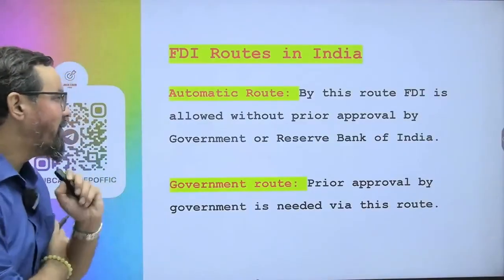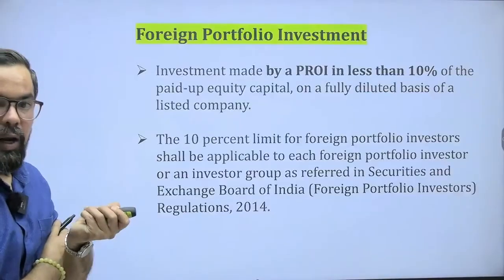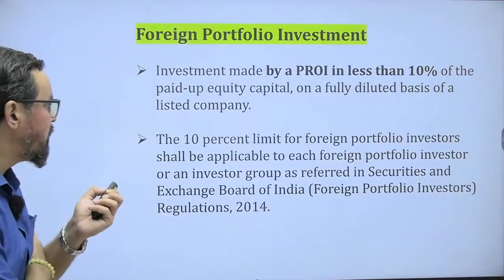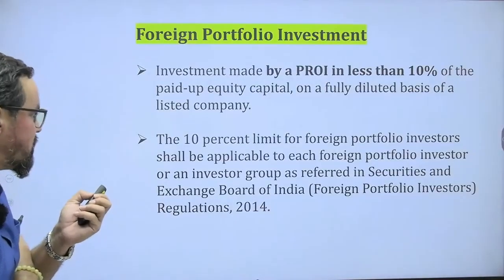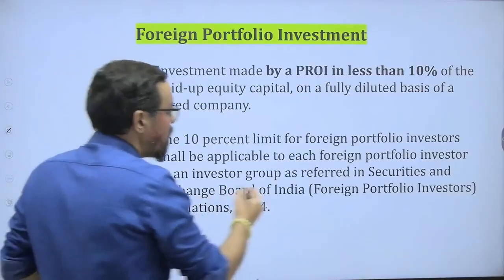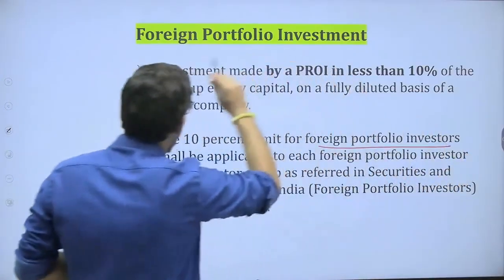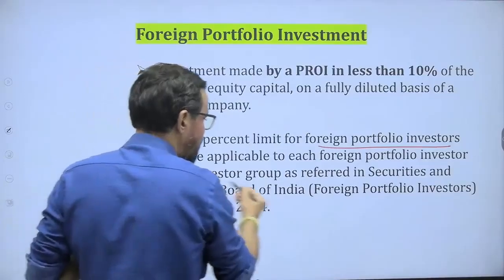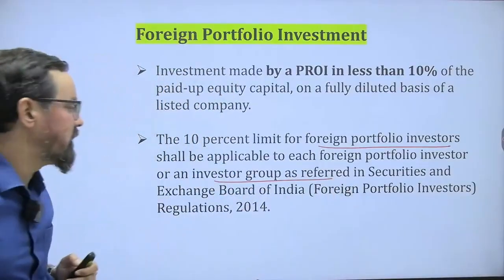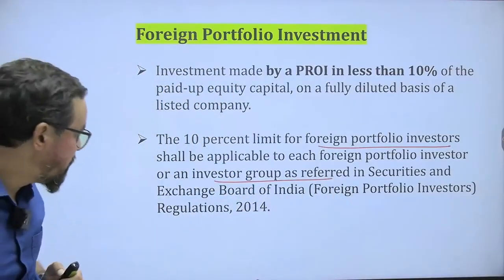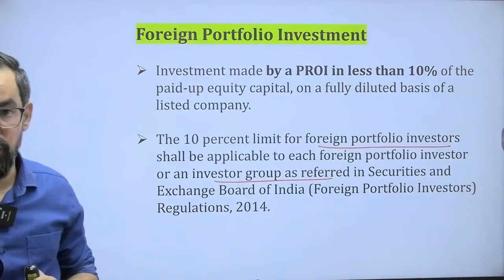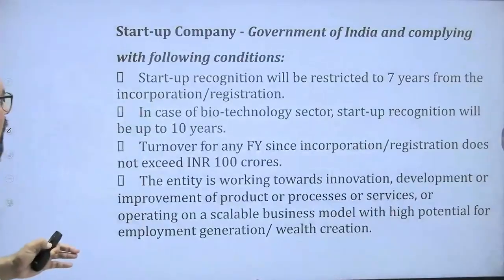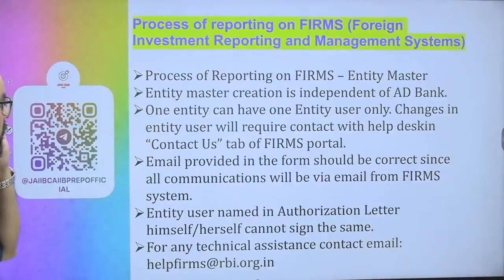Okay? So for FDI, again we have the automatic route or the approval route. 10% paid up equity capital on a fully diluted basis and all. The 10% limit is for foreign portfolio investors, FII. So investors holding less than that 10% are governed by the Securities and Exchange Board of India Foreign Portfolio Investor Regulations 2014. This is a very simple one. I hope everybody will be able to get this particular one.